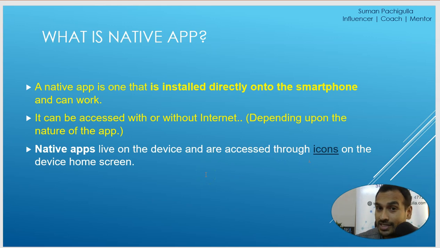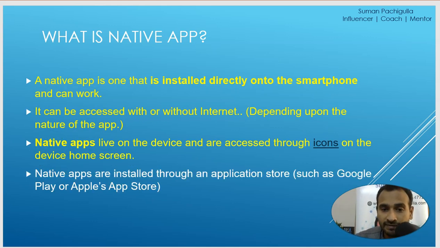Now you are able to understand, right? Are you getting some knowledge about what native apps are? Those are the apps which live on our mobile devices, and are accessed through icons on the device home page. And what else? Native apps are installed through an application store, such as Google Play or the Apple App Store.